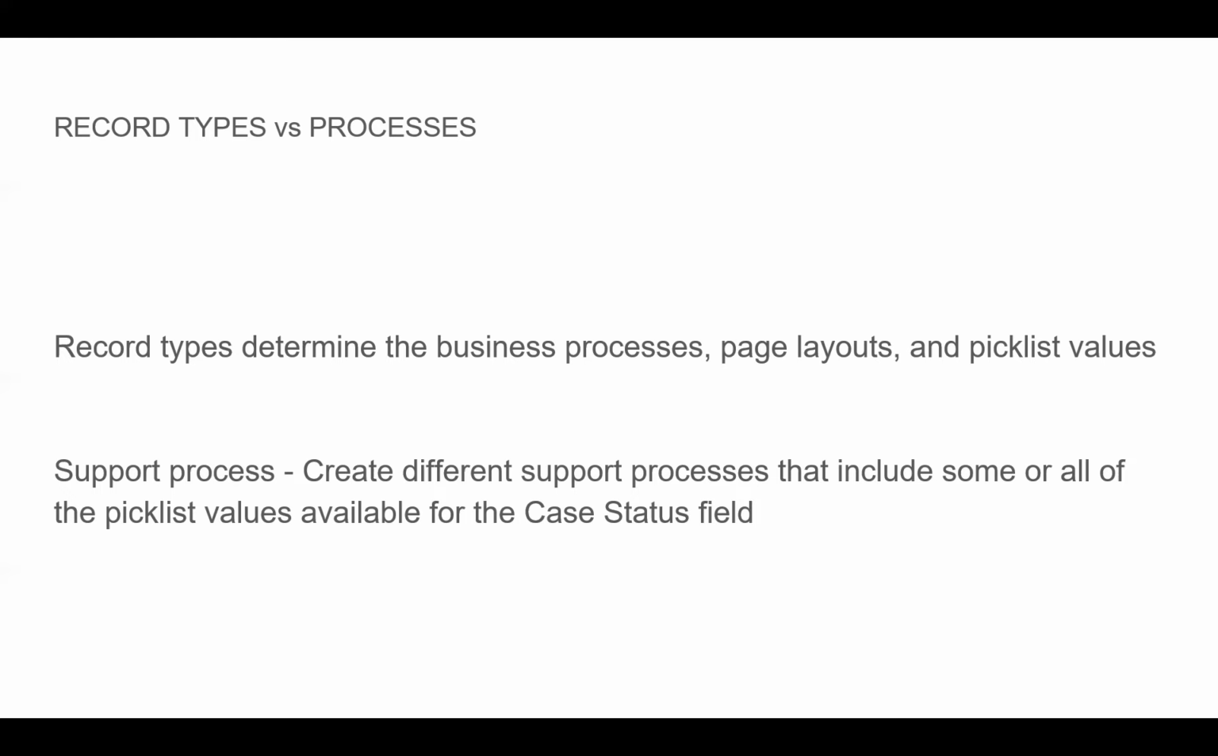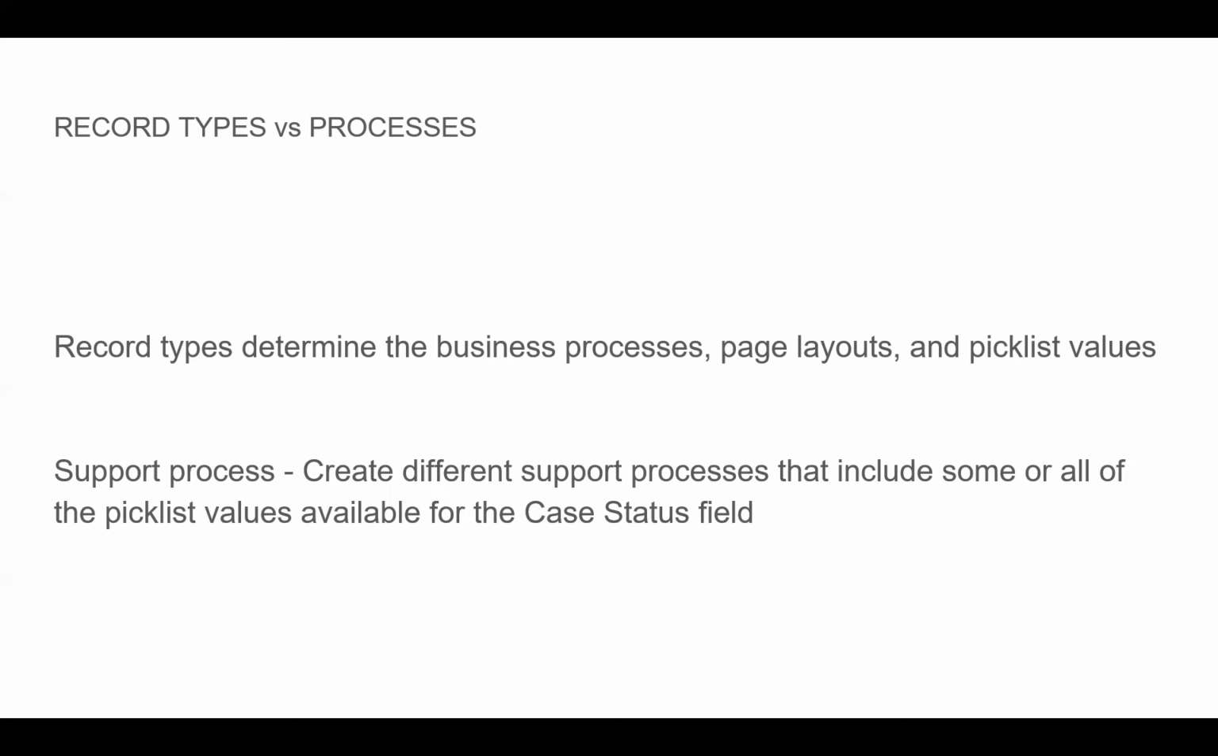That means we have only one case object and only one field, and inside that pick list field we need to change the values in two ways. That's why we have record types. This record type is a very common question in certification examinations. Most of the time they are asking about it. So simply, it determines the page layout, pick list values, and business processes.